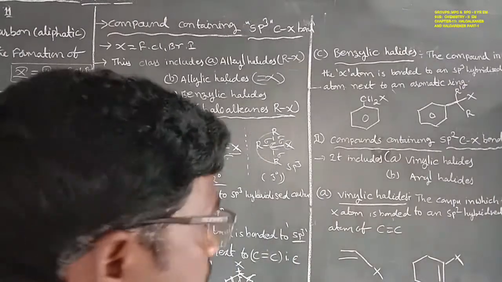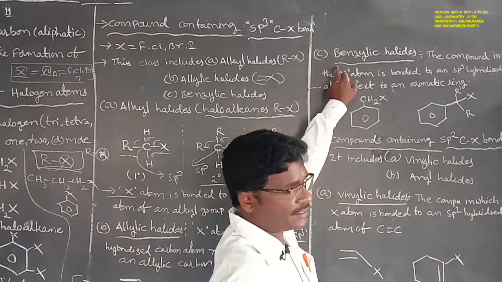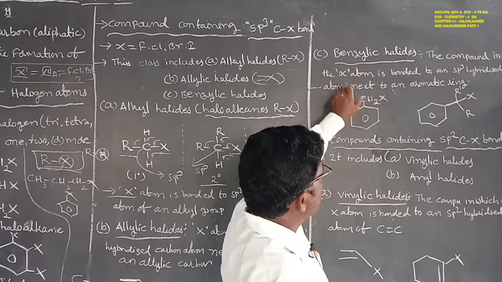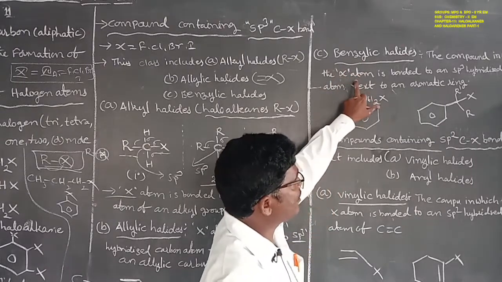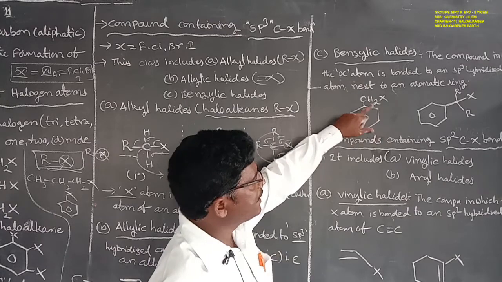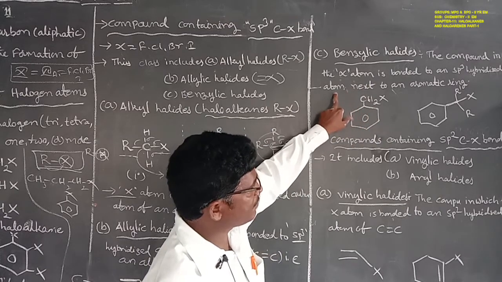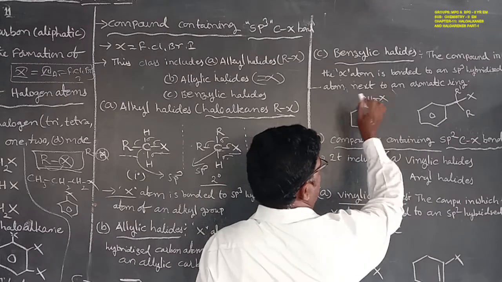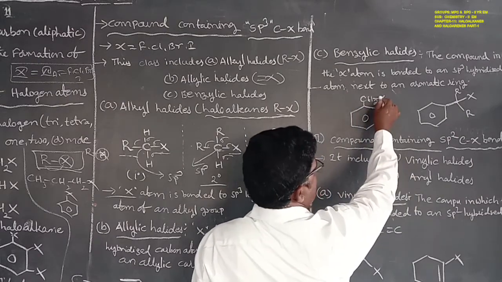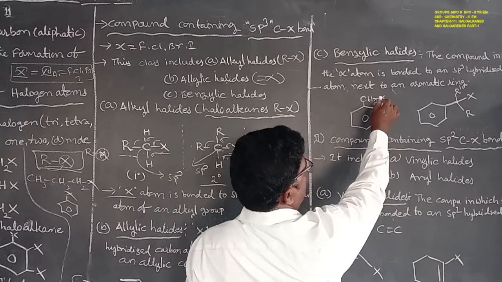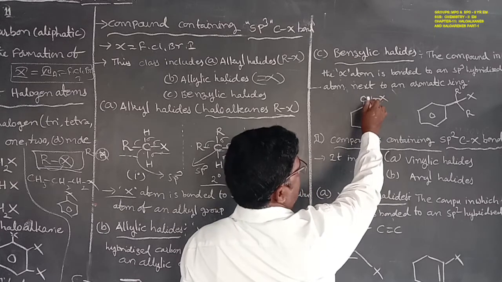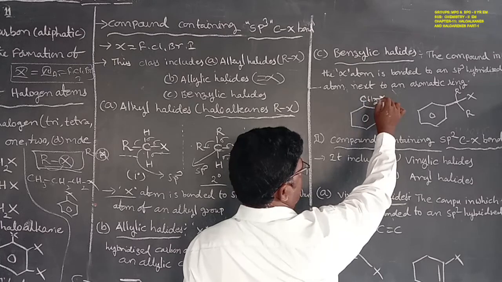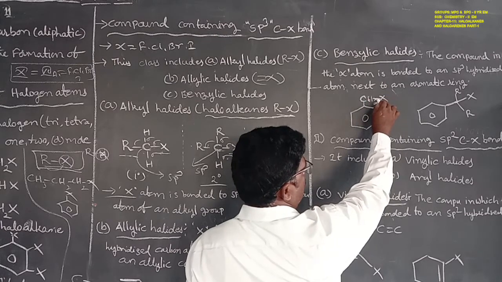Allylic halides. Next, the third one is the benzylic halides. Benzylic halides means the compound in which the halogen atom, X also known as a halogen atom, is bonded with the sp3 hybridized carbon atom. Here is the halogen atom bonding with this carbon atom. This carbon atom bonds with 4 single bonds.